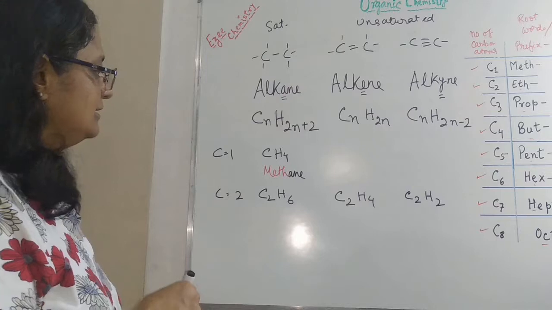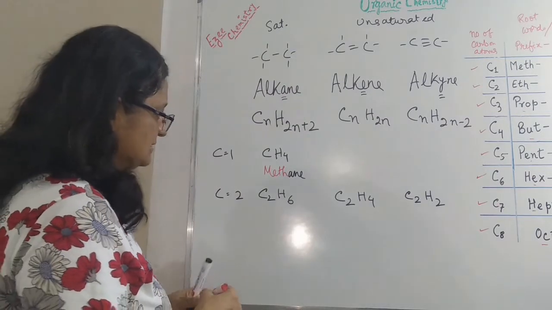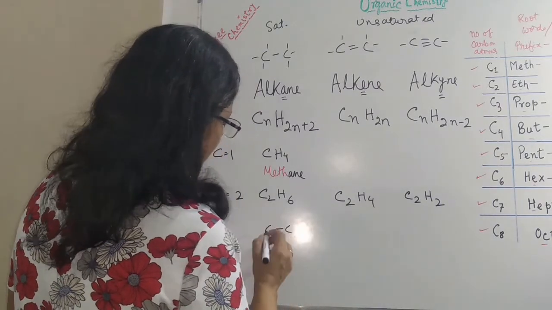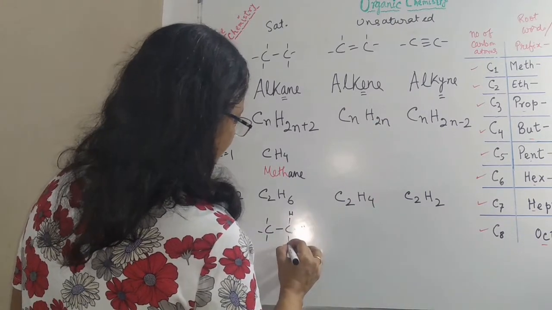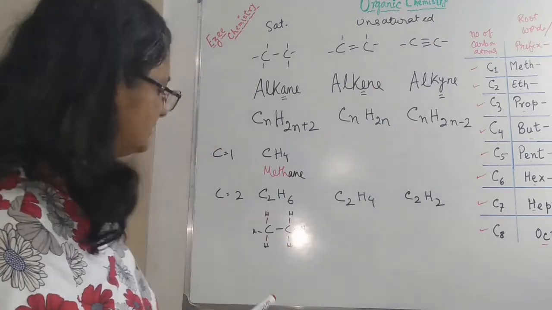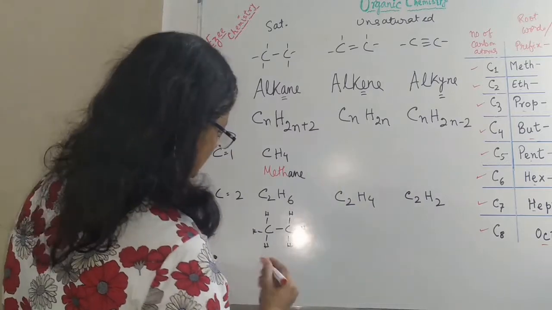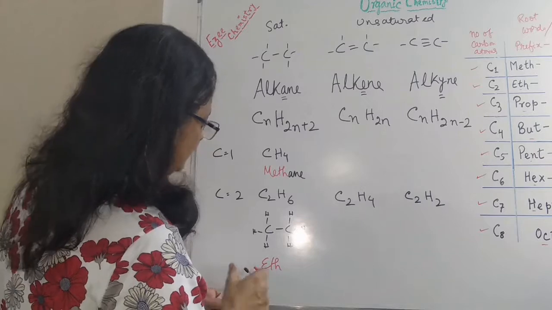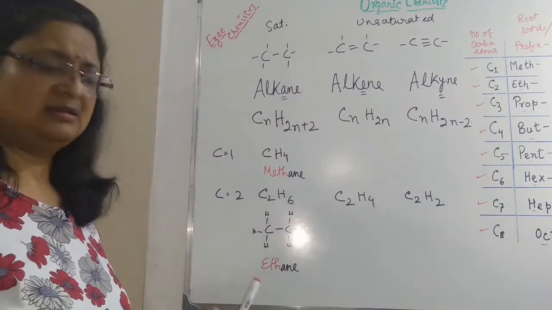Methane. Now, for these ones, what would be the structures? Like C single bond C, H6. 1, 2, 3, 4, 5, 6. This is the structure. What would be the name of this one? It will start with eth, and end with single bond, so end with ane. Ethane.